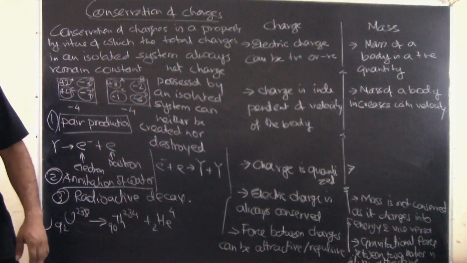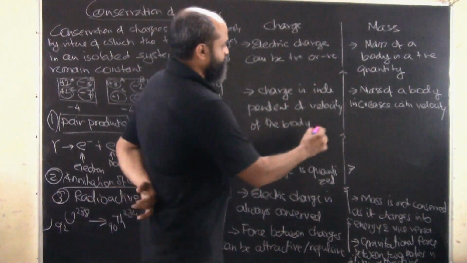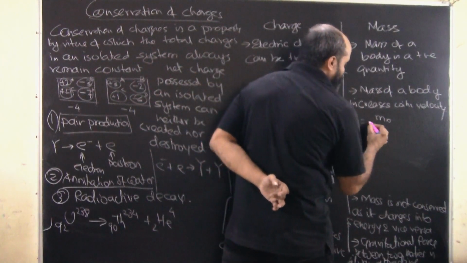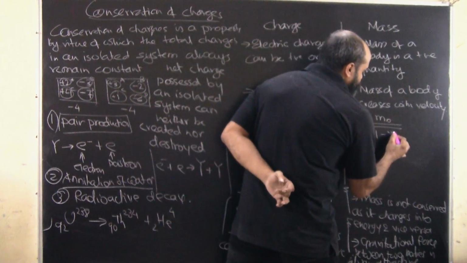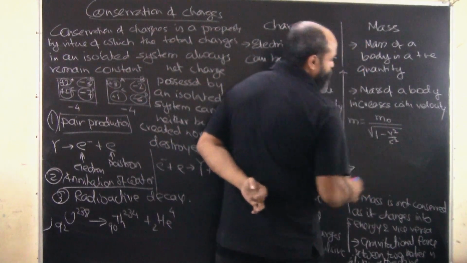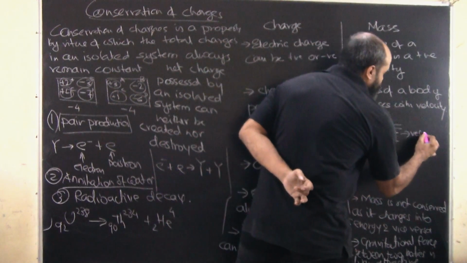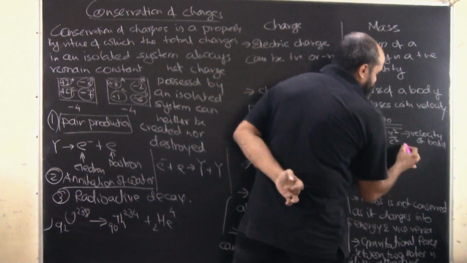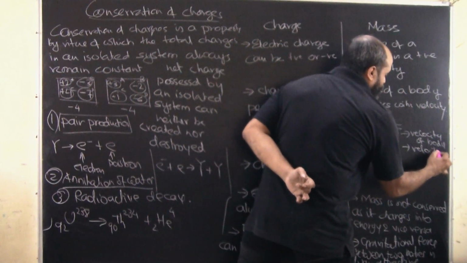We have seen in the earlier examples that mass is equal to rest mass upon the square root of 1 minus v square by c square, where v is the velocity of the body, and c is the velocity of light.